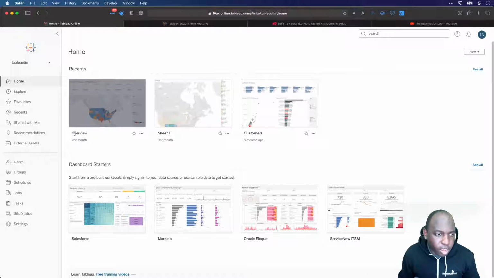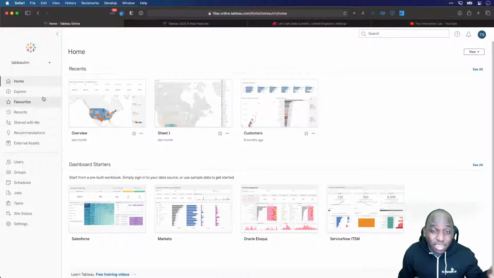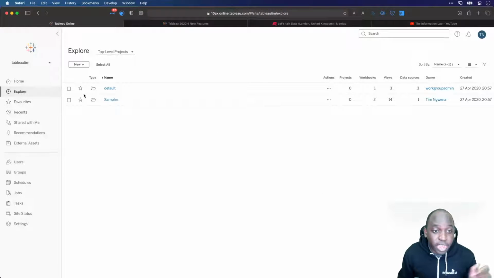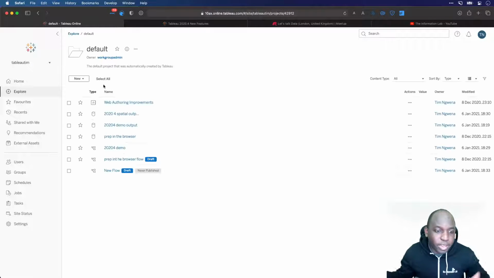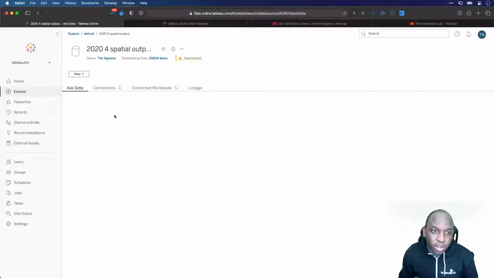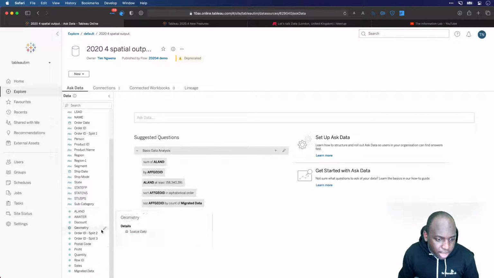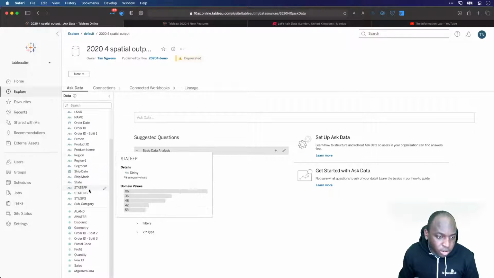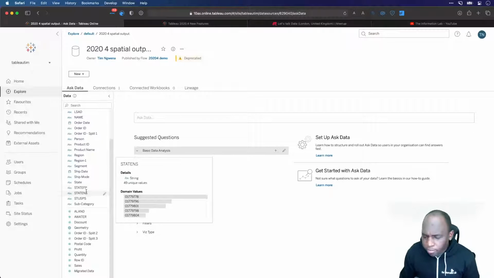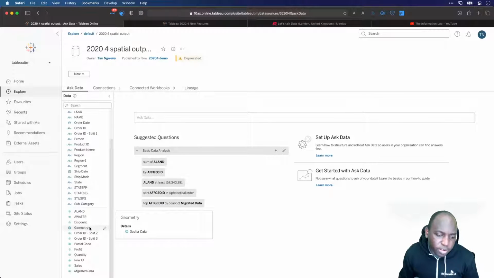I'll go back to home, and what I'm actually going to do is connect to the spatial file I just created in Tableau Prep, just to keep this whole theme in the browser. This is the spatial output that I created. If I just click on that, I can check that the spatial files actually came through correctly. I have a geometry field here, which would have come from the US file that I downloaded from the US geospatial body. I forget their name, but the geometry field is there, and that's what I need.